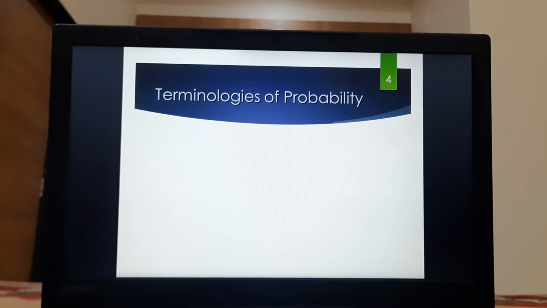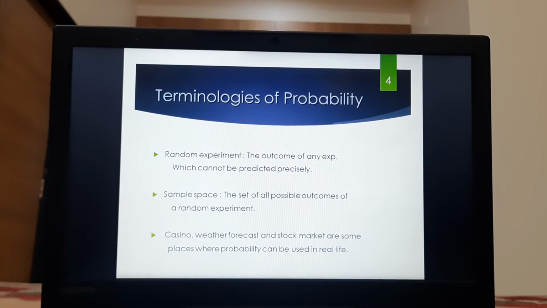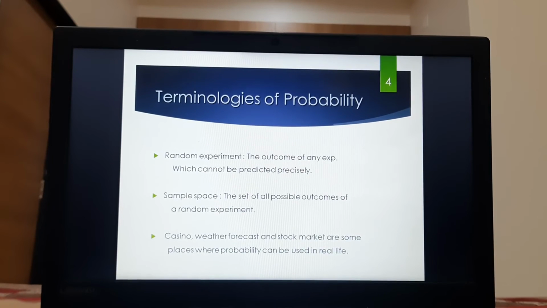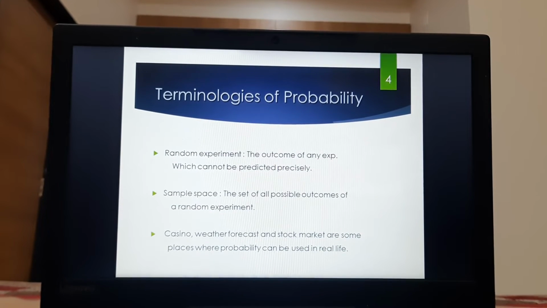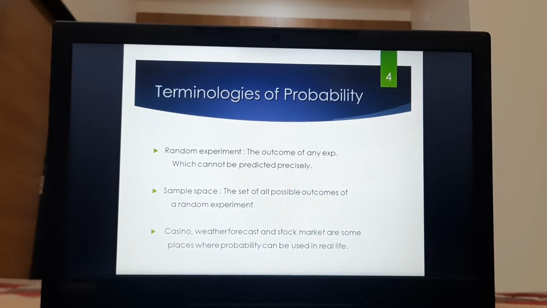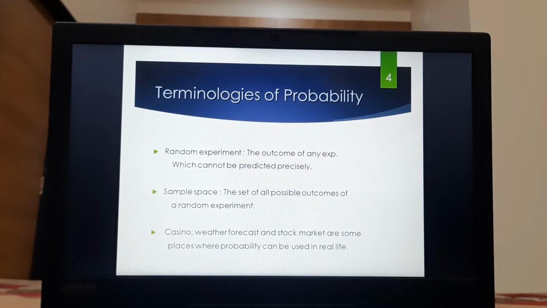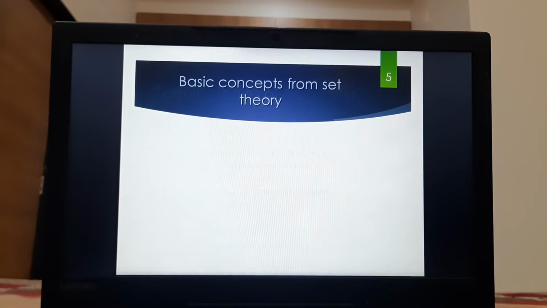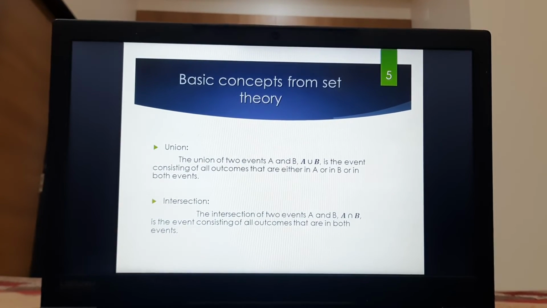So, terminologies of probability. Random experiment: the outcome of any experiment which cannot be predicted precisely is a random experiment. Sample space: the set of all possible outcomes of a random experiment is the sample space. Casino, weather forecast, and stock market are some places where probability can be used in real life. Basic concepts from set theory.